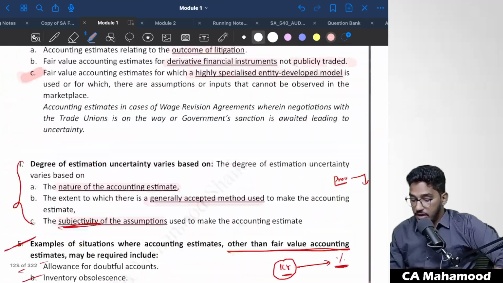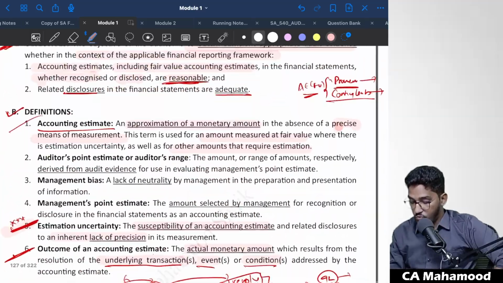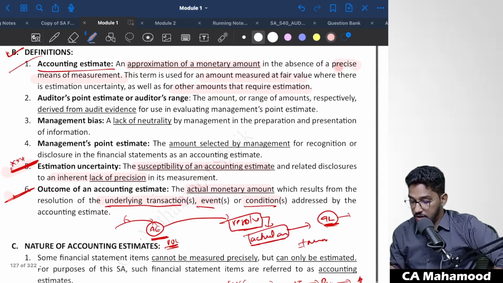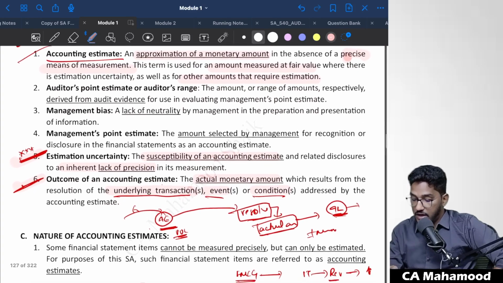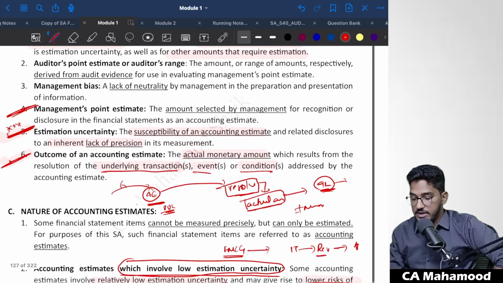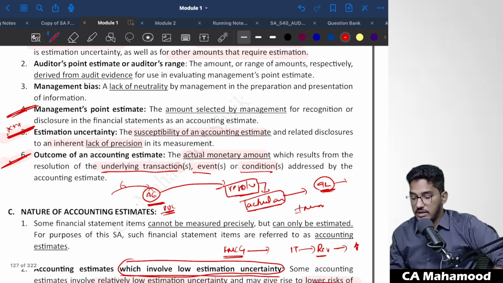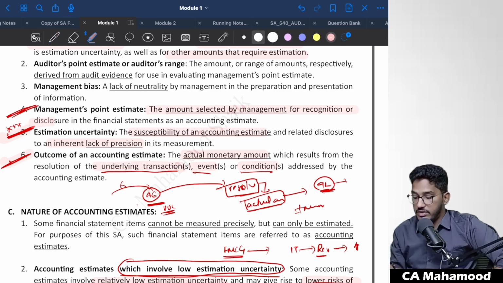Next one. Let us come to the next part. Okay, so this definition is also done. Outcome of accounting estimate also we are done. Now, management point estimate. A few more definitions they are telling. What is management point estimate? If I read the definition, it is the amount selected by the management for recognition or disclosure in the financial statements as an accounting estimate.